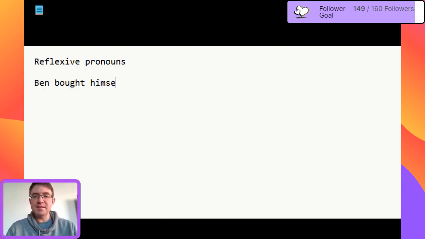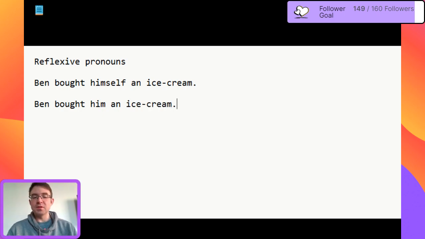Ben bought himself an ice cream. He bought it for himself. We use a regular pronoun if we are talking about another person. So, for example, Ben bought him an ice cream. Ben bought him an ice cream. So in this situation, we use himself to refer to when the subject and the object are the same. And that's the basic difference.